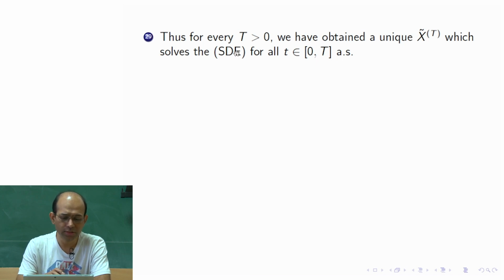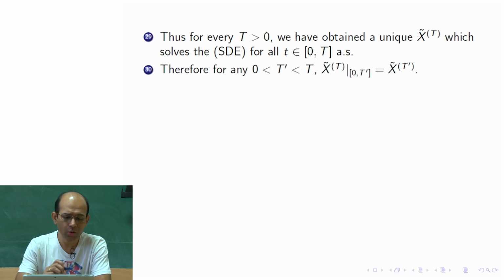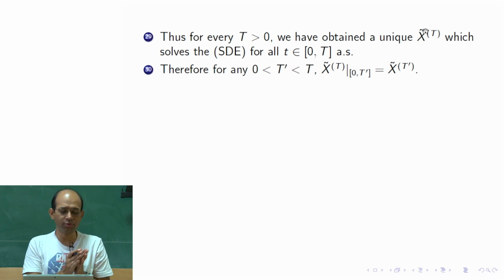Which solves the SDE for all small t belonging to 0 to capital T almost surely, that we have already seen. Now, we consider another t prime which is less than capital T. For this t prime, consider this process. This is a process from 0 to capital T, x tilde t.